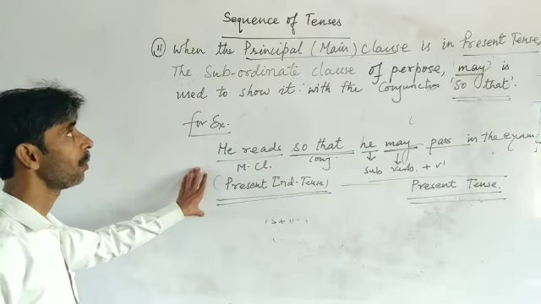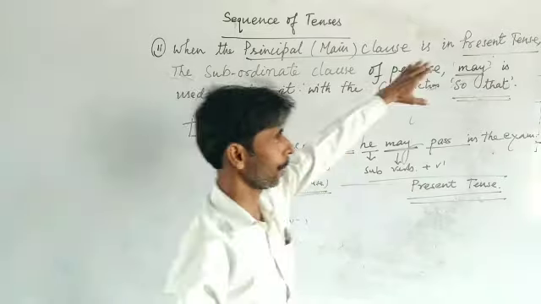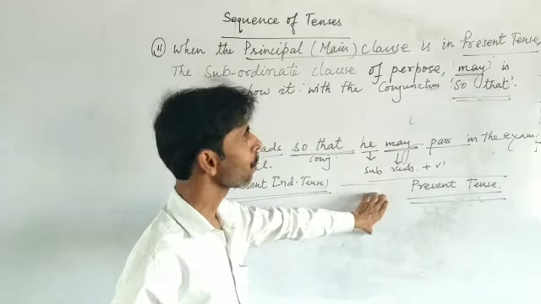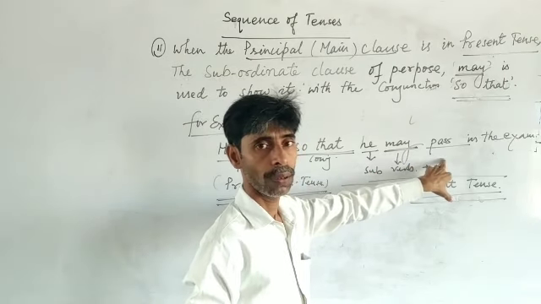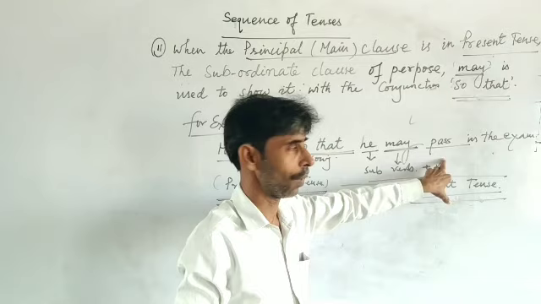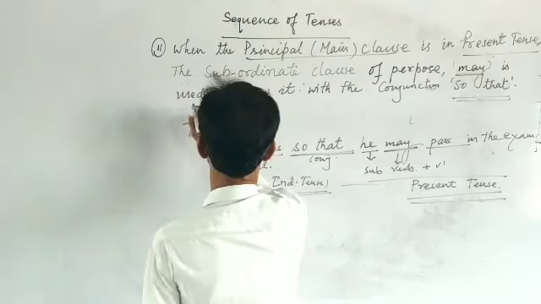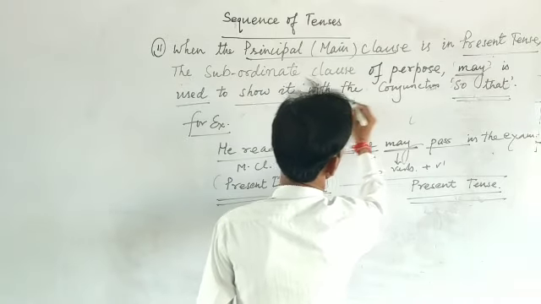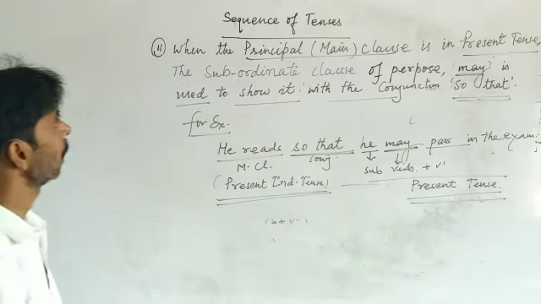We see that for the same main clause in present tense, the subordinate clause of purpose takes may before V1, before the first form of the verb. To show it, may is used with the conjunction so that.